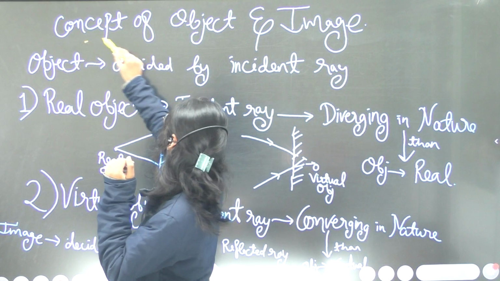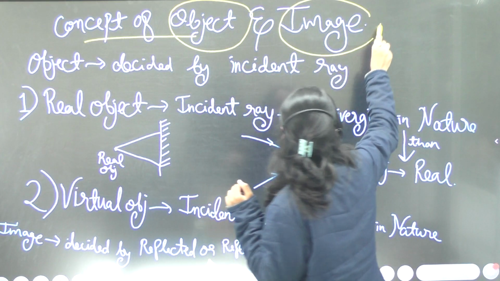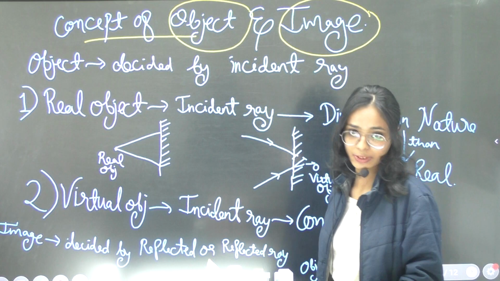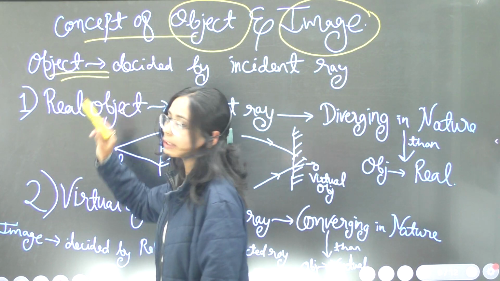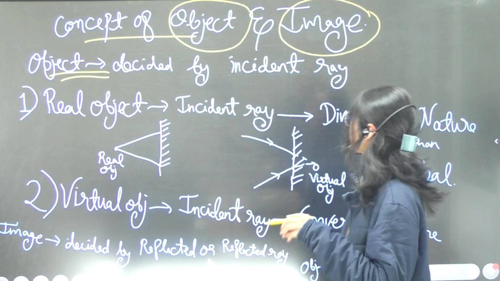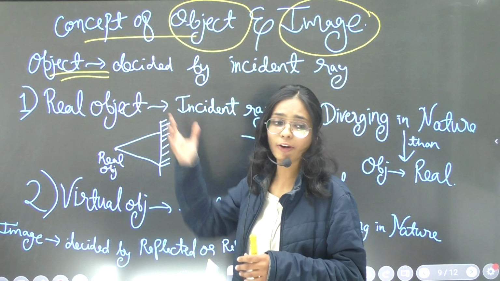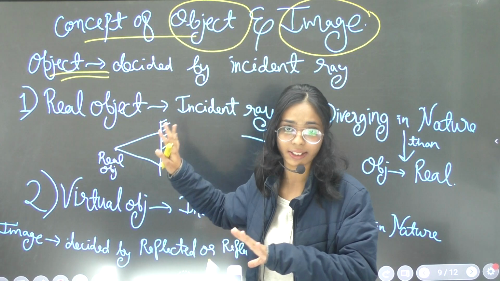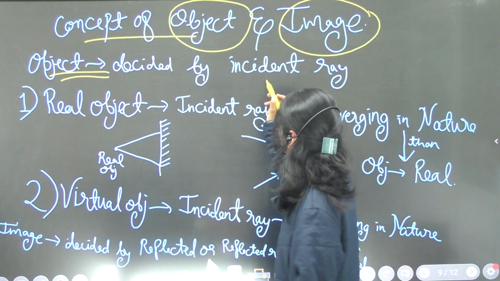What is the concept of object and image? Now let's study the different types of objects and images. We have two types of objects. How can we decide what the object is and how we deal with it? We can easily decide that by the incidence ray.